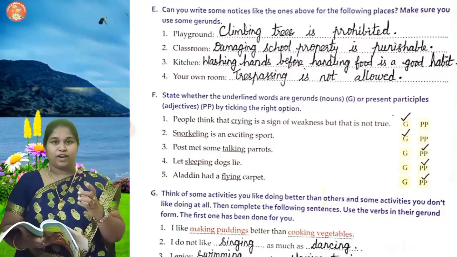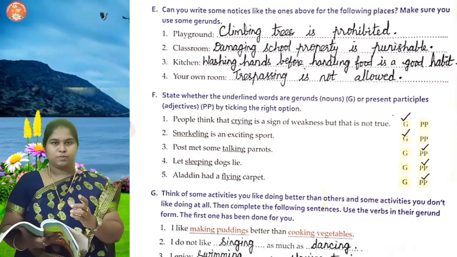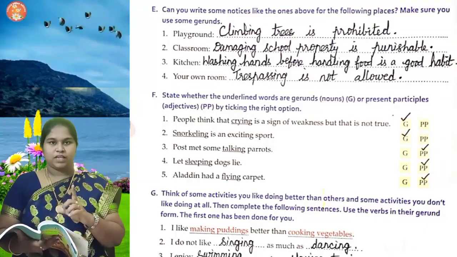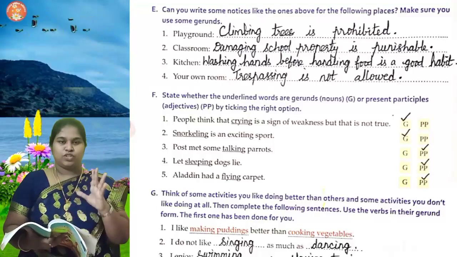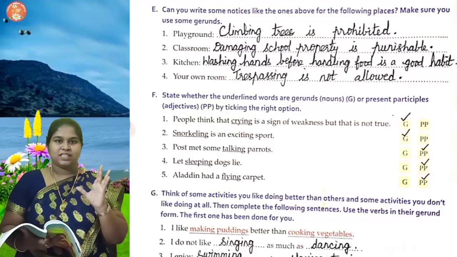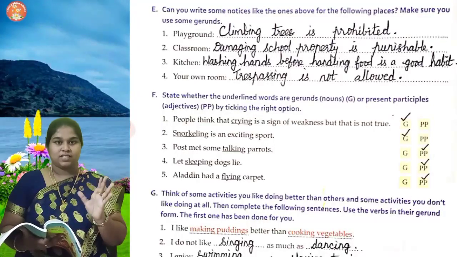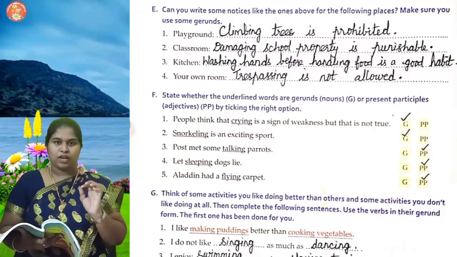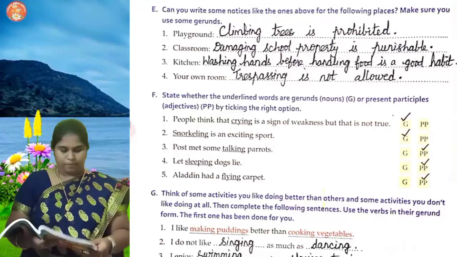Next one, you are going to find out what is gerund and what is present participle. For gerund, G is given. For present participle, PP is given. So gerund is nothing but it acts as a subject and object. That is, it acts as a noun. Present participle, it acts as an adjective. So that you are going to find out and write.